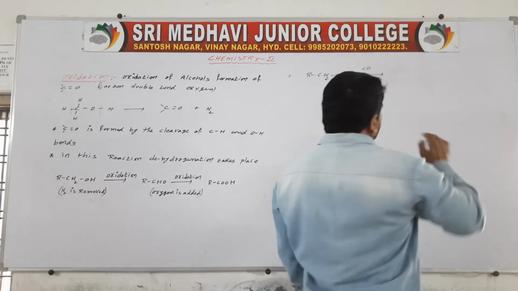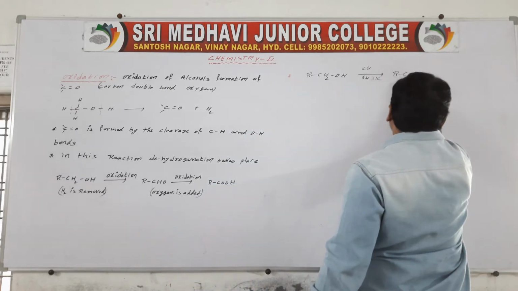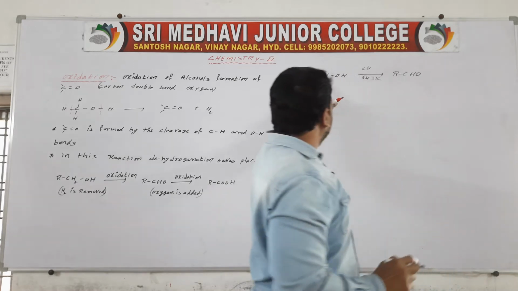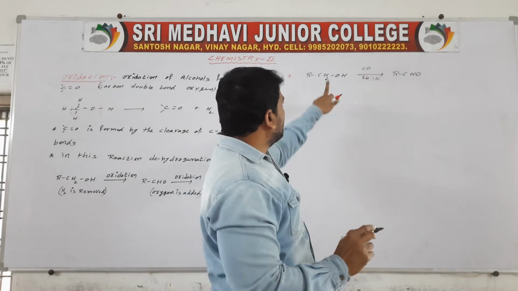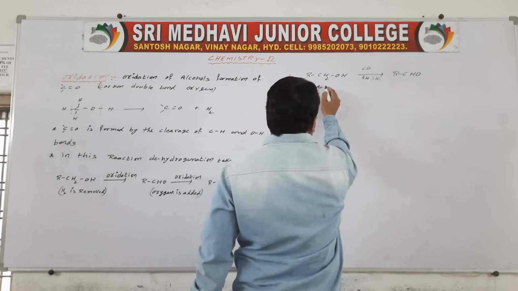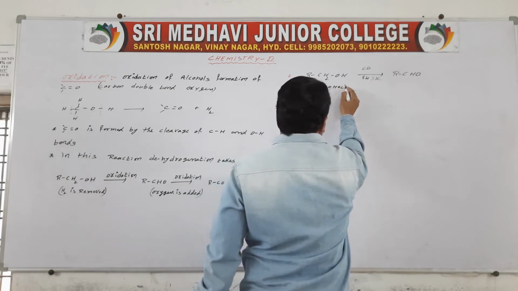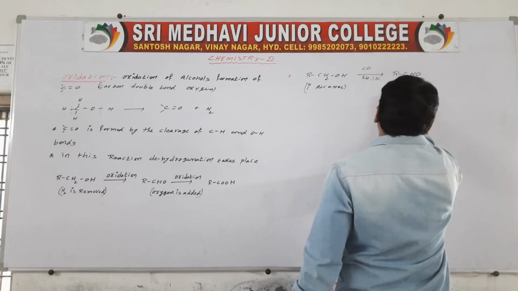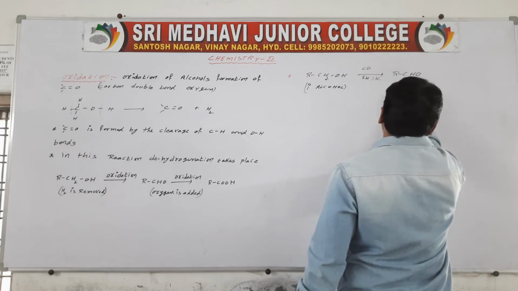Aldehyde is formed. This is nothing but RCHO. H2 is removed. It is a primary alcohol. It is an aldehyde.